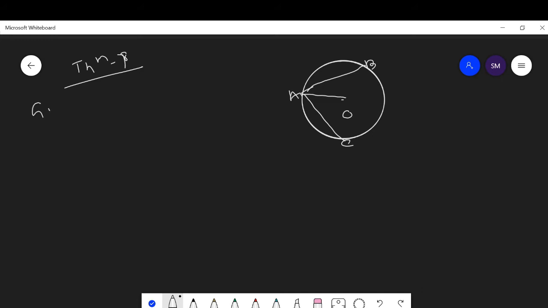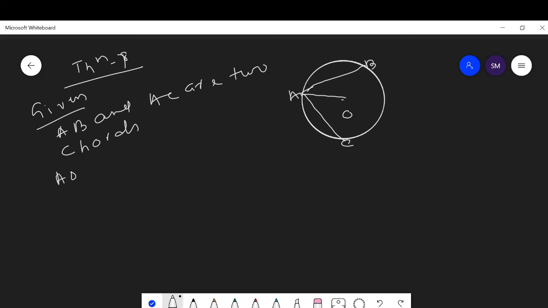Here the given condition is AB and AC are two chords, and AO is the angle bisector of angle BAC.